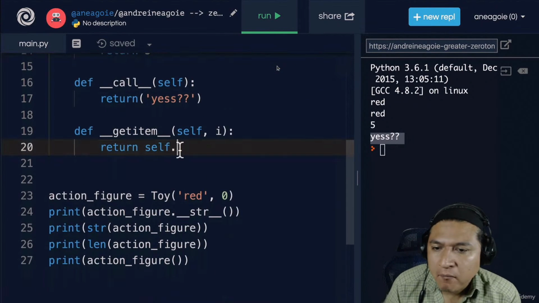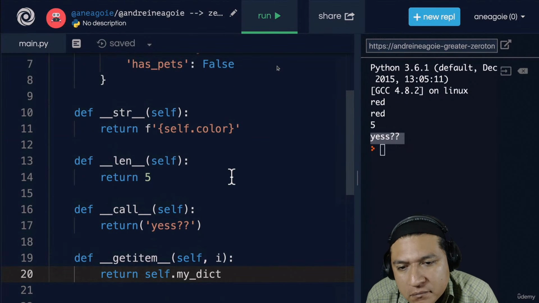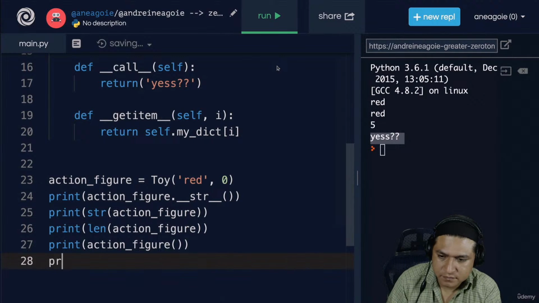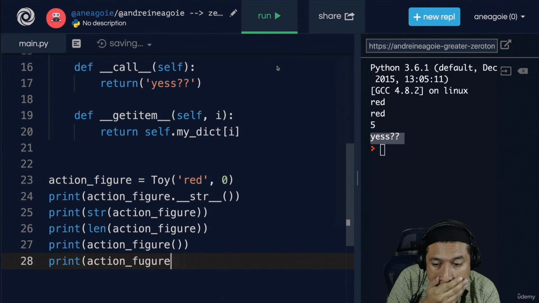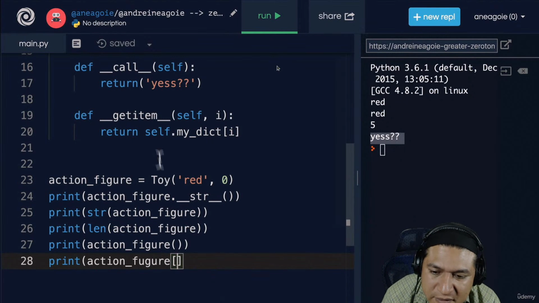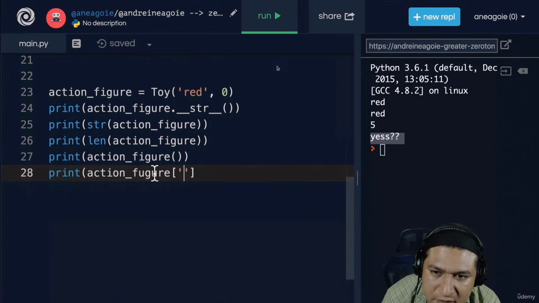Okay. Now, using this, I can say my dict and return the item based on the index that we give it. Okay. So let me show you what I mean. If I now do print action figure dot, and get item. Instead of doing the dot, we do the square brackets, just like we would access perhaps getting a dictionary item. We can now, using the get item, say what properties do we have? Name. So let's say name.